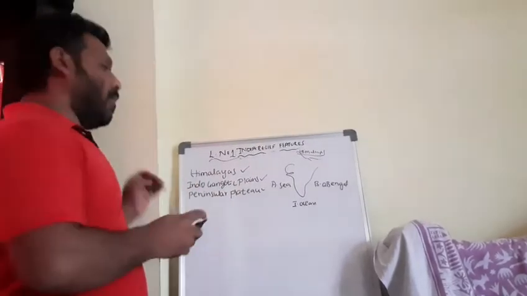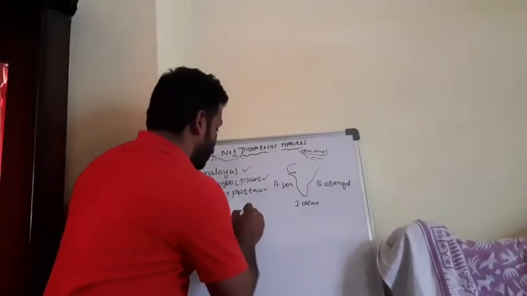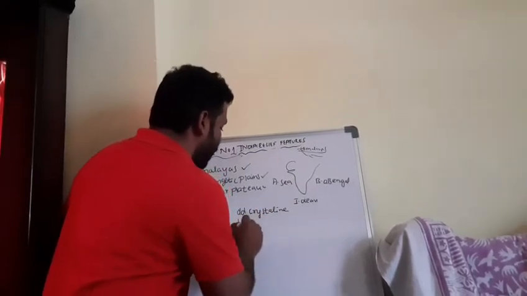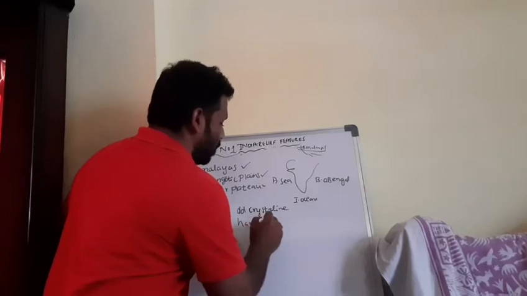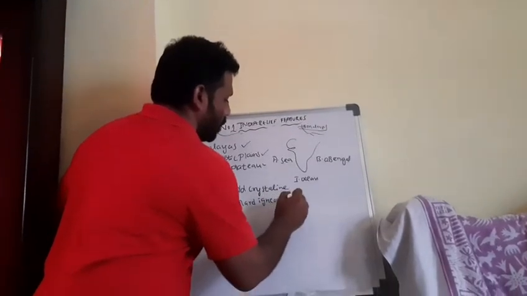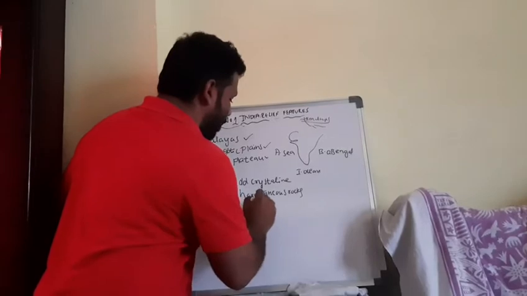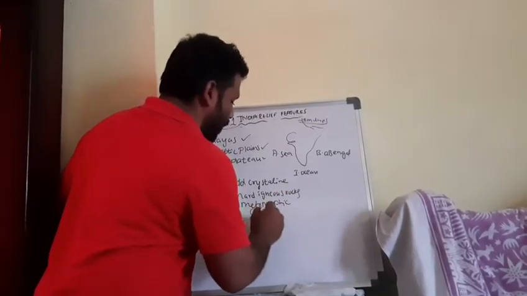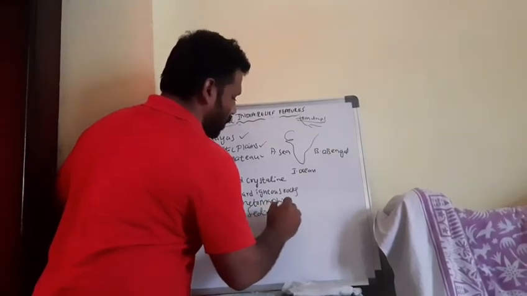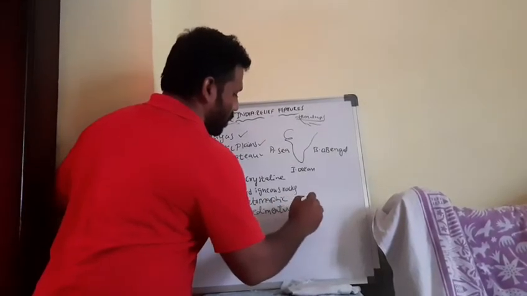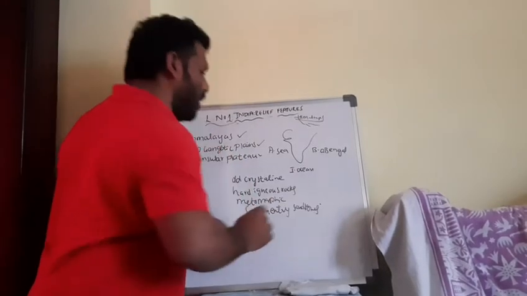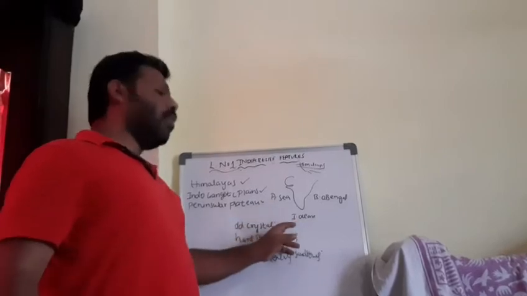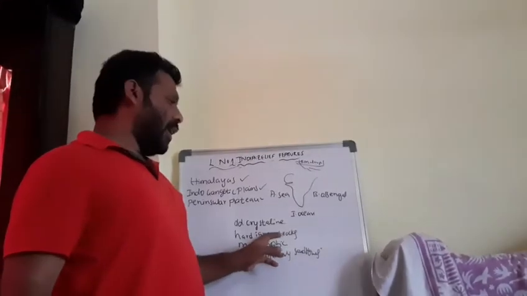It is covered with old crystalline, hard igneous rock, and metamorphic and sedimentary rocks, such as sandstones. The Peninsular Plateau is covered with old crystalline and hard igneous rocks.